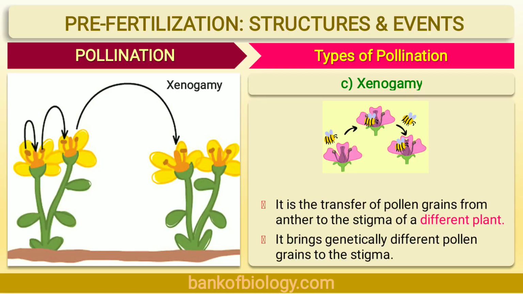Cross pollination, xenogamy, is a type of cross pollination when pollen grain of one flower is deposited on the stigma of a flower of a different plant belonging to the same species with the help of a pollinating agency. Obviously, it generates genetically varied offsprings.